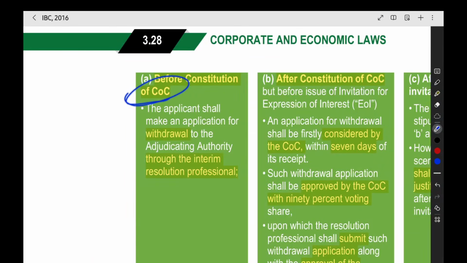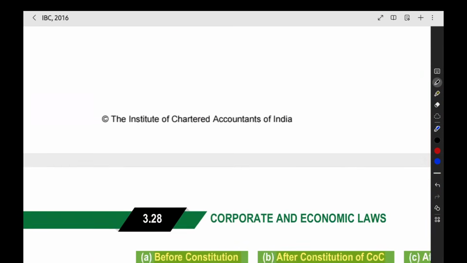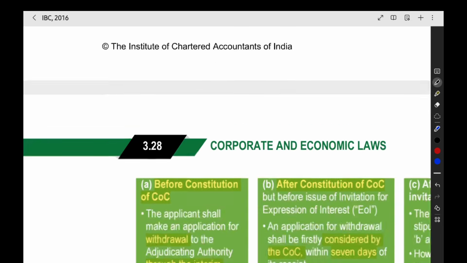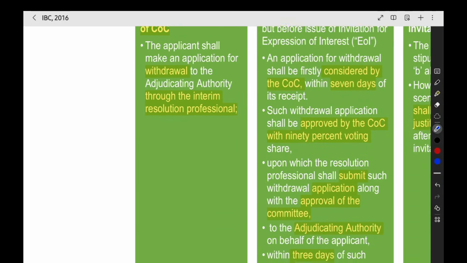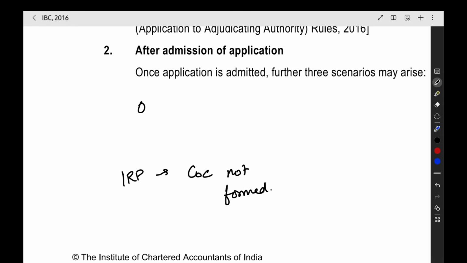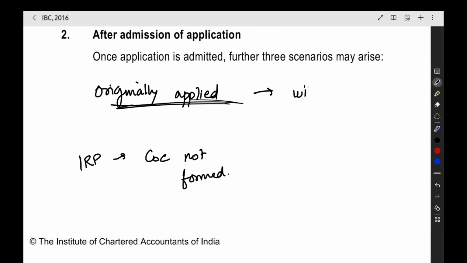Then before constitution of the COC, before the COC is created, till now only the IRP is appointed, the COC is not formed. Then what can you do? The person who originally applied is the only person eligible to file the withdrawal application.